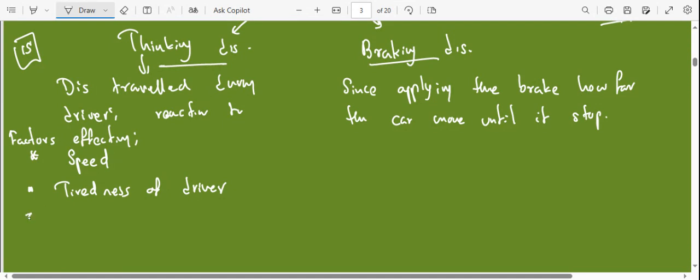Anything else? Now, brakes affect the braking distance. This one mainly depends on the driver's condition and the speed. Now, for example, another one, we can say alcohol or drug consumption by the driver.